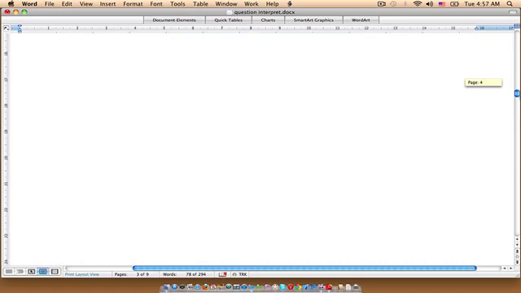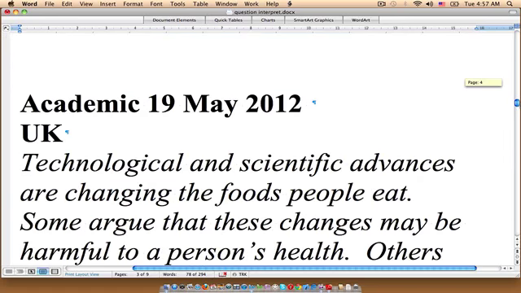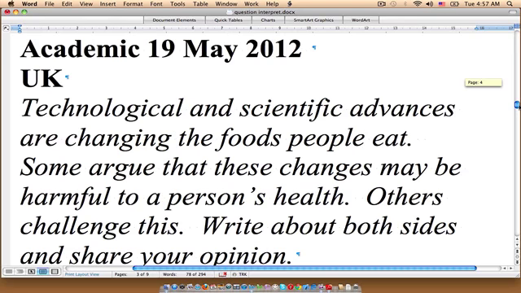This is a question that appeared in the UK on the academic exam on the 19th of May 2012. Technological and scientific advances are changing the foods people eat. Some argue that these changes may be harmful to a person's health. Others challenge this. Write about both sides and share your opinion.